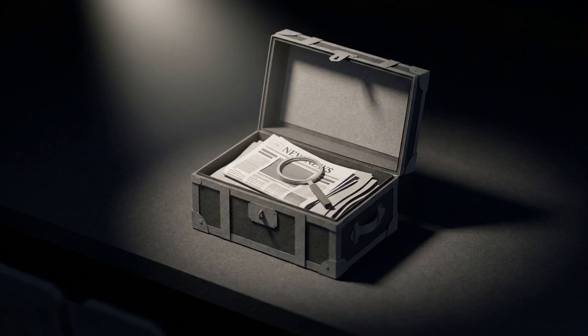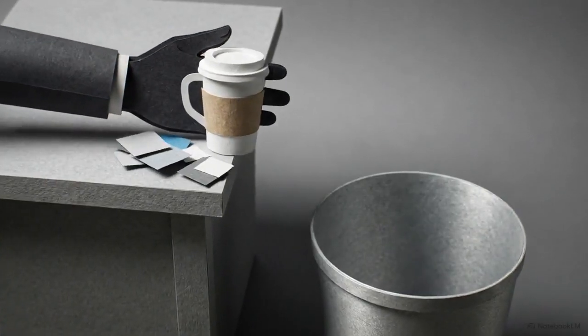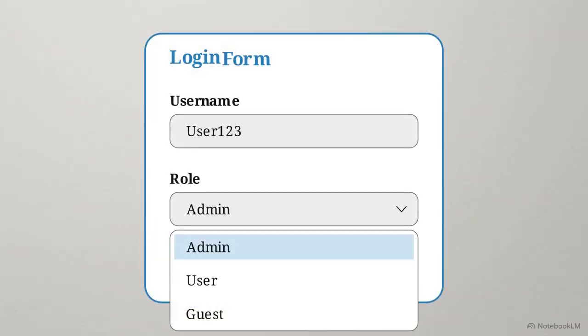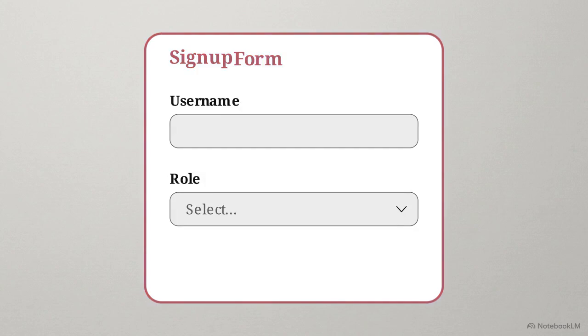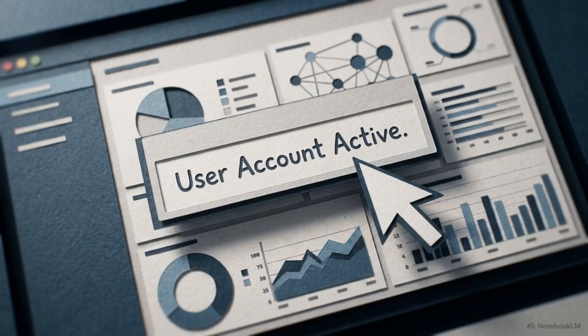This brings up the idea of memory, or state. This is like the physical items an actor might be holding or using in a scene. During a total teardown, any temporary items left on the set get swept away in the rush to rebuild. If the identity of a part of the page changes, any internal memory it held, like text you typed into a form or a menu you left open, is wiped clean. A structural change is destructive. A user's temporary data relies on the interface elements staying exactly where they are.